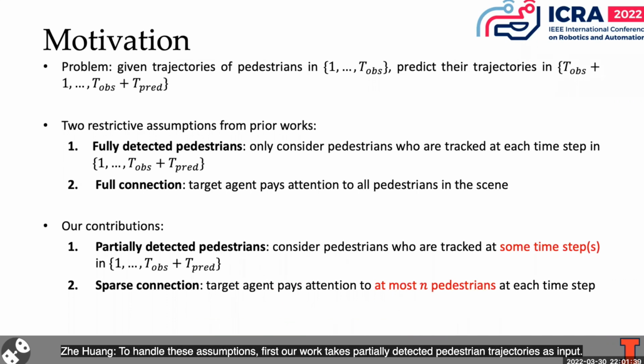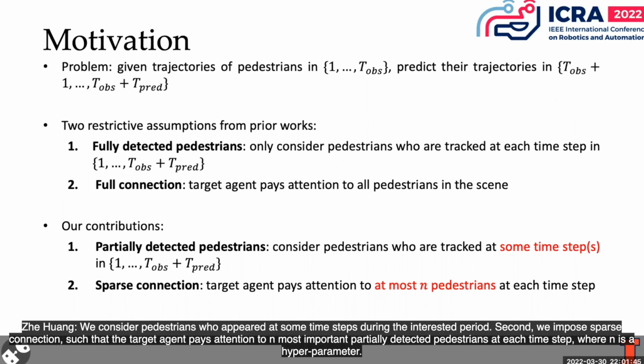To handle these assumptions, first, our work takes partially detected pedestrian trajectories as input. We consider pedestrians who appeared at some time steps during the interested period. Second, we impose sparse connection, such that the target agent pays attention to the n most important partially detected pedestrians at each time step, where n is a hyperparameter.